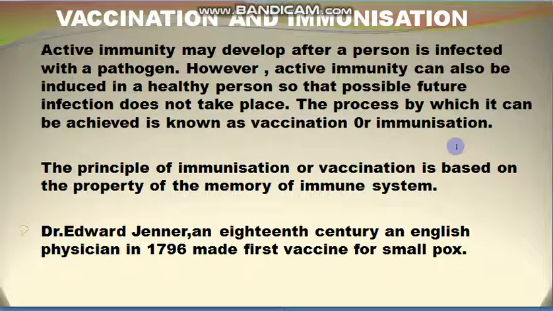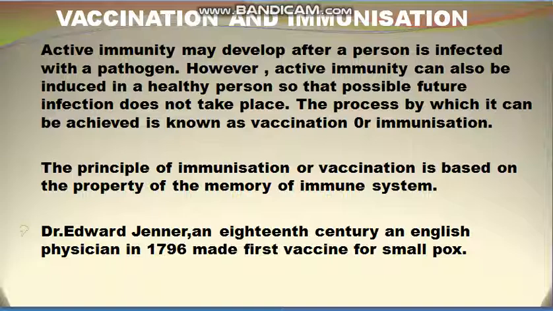That type of induced immunity is known as vaccination or immunization. The principle of immunization or vaccination is based on the property of memory of the immune system. Why is vaccination helpful? Because if we give a vaccination to a healthy person, the immune system memorizes it. The immune system has the property of memory, so when infection actually takes place or some pathogen enters the body, the antibodies are already there in the body of the human being,